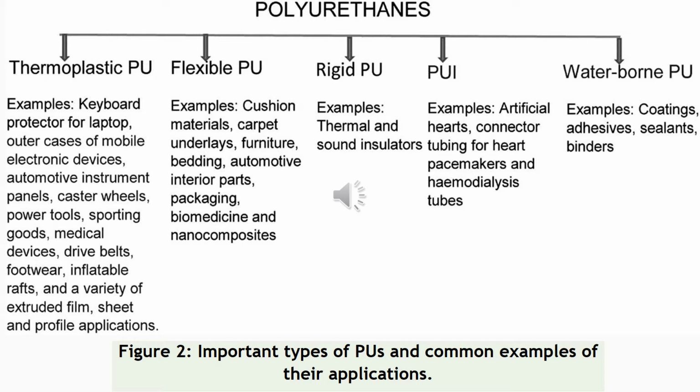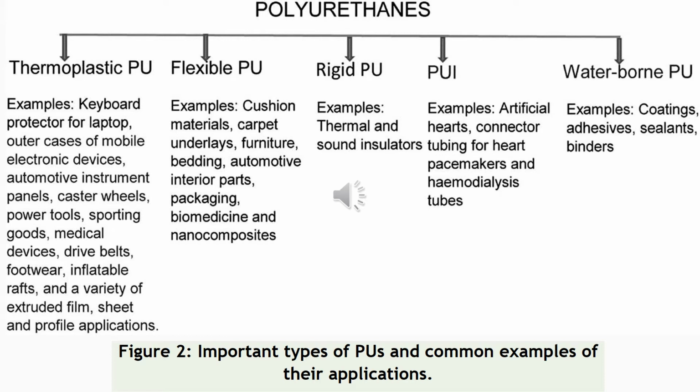Sometimes the end product of the polyurethane is a gel, so it can be used as an adhesive. Sealants are for making seals, binders to bind something, and coatings to coat or make a layer over something so that it can be protected from weathering and given a good look, a good finishing touch.